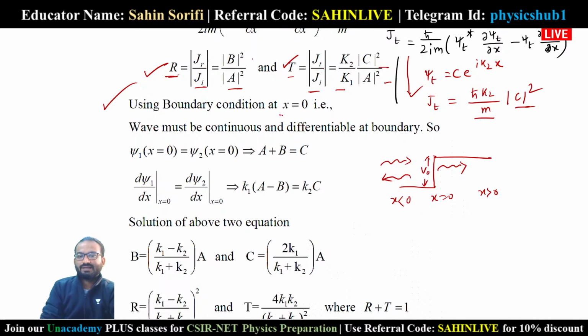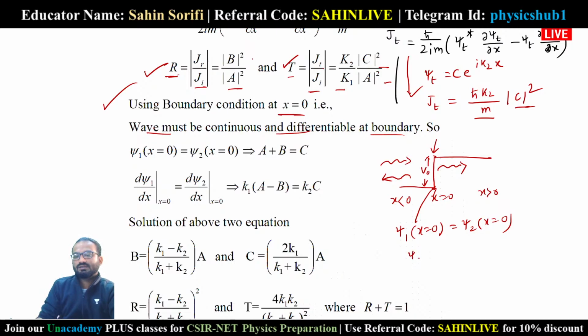Using boundary condition at x equals to 0, at this position we are utilizing the boundary condition that the wave function must be continuous and differentiable at the boundary. What does it mean? It means psi1, the wave function in the region x less than 0, at x equals to 0 should be equals to psi2, the wave function in the region x greater than 0, at x equals to 0.